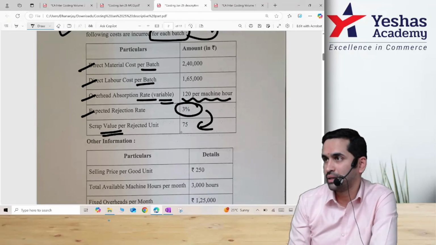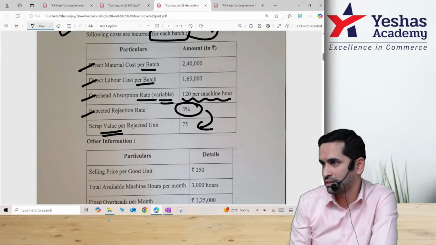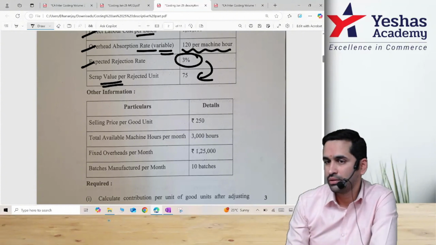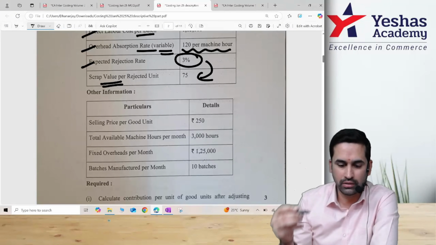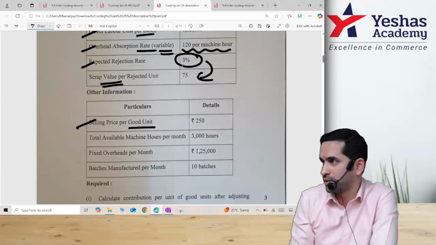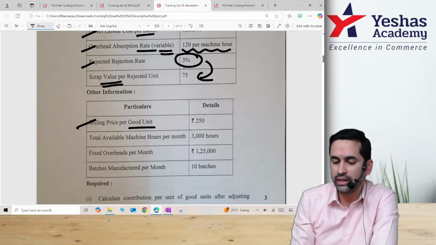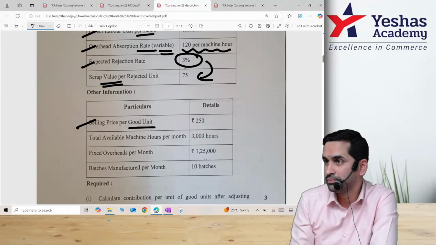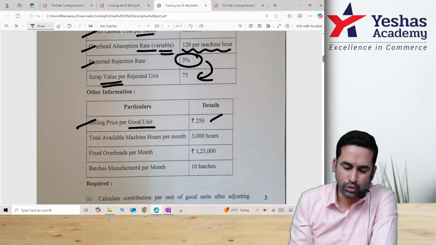And normal loss, can I multiply with scrap value? Yes, correct. This is scrap generated during the process. This we can minus when we are preparing the cost sheet. Selling price of good unit, that means not on 100 units because 3 are rejected. This should be taken on 97. Able to understand, when 3% is rejected, 97 are called good units, that can be sold at 250.